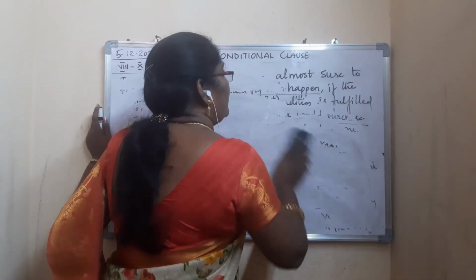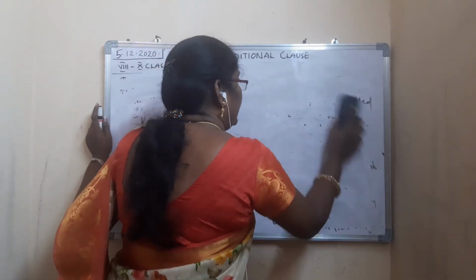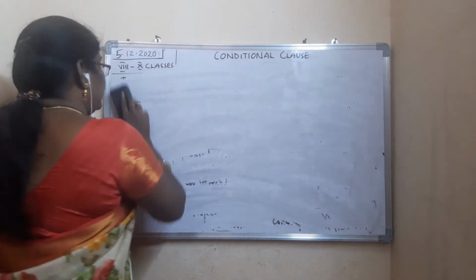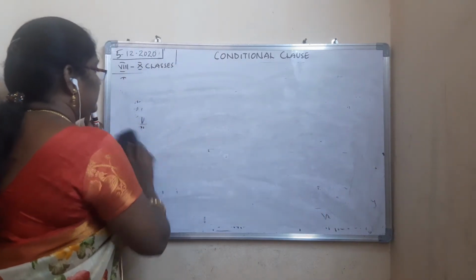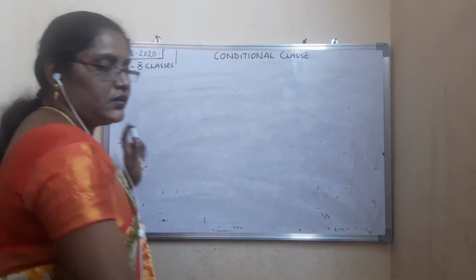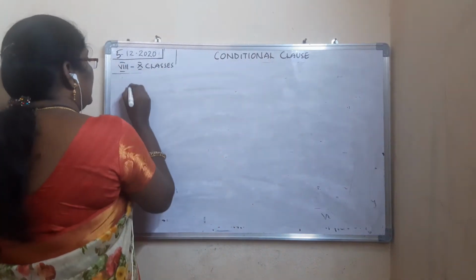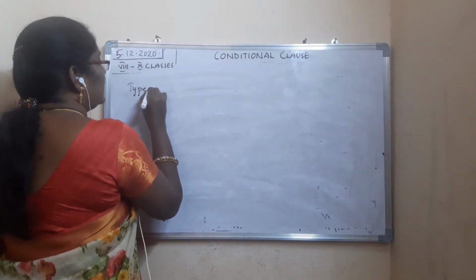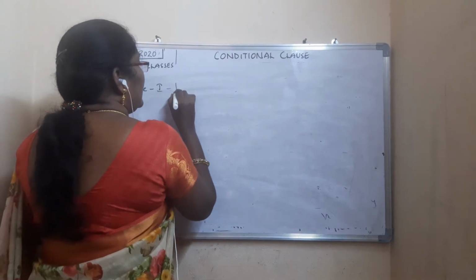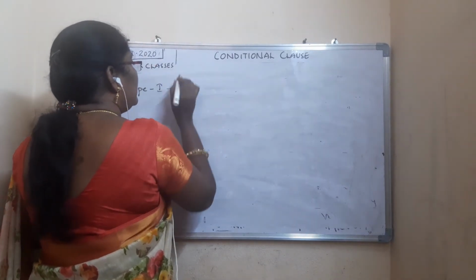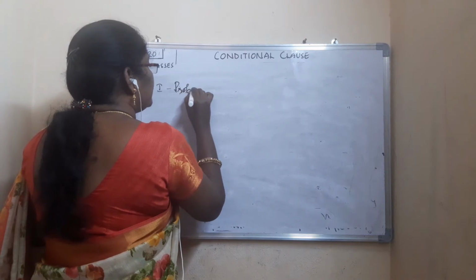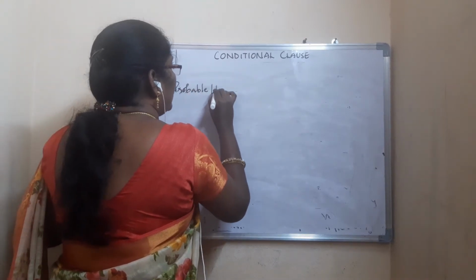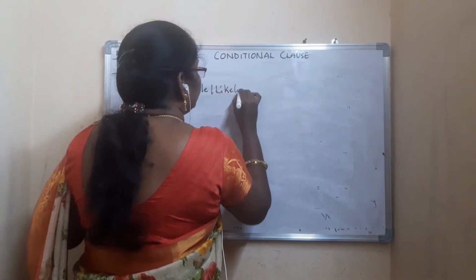I am going to tell you the structure, how it will be. Yes, type 1. It is what? Probable or likely condition.